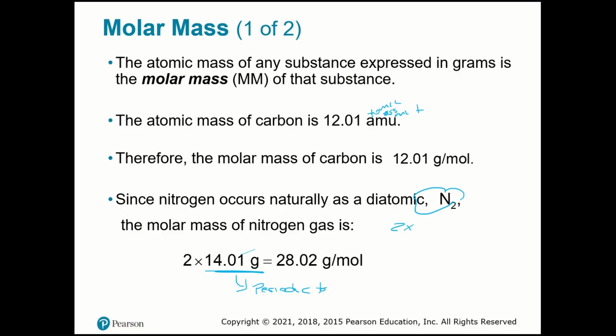So in the periodic table, you're going to see the nitrogen, something like that. So we have here 7, and then we have the molar mass over here. Some will come with 5 significant figures, some with 4 significant figures. It depends on the periodic table that you have in hand.